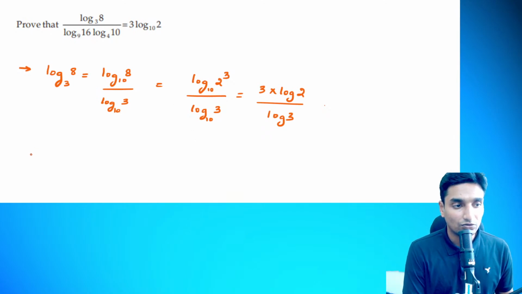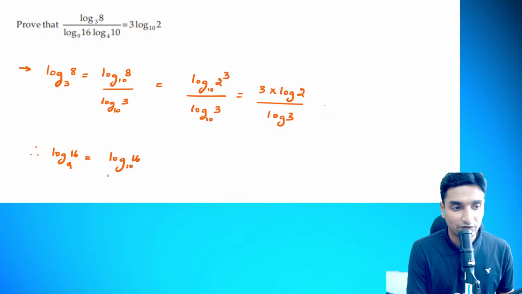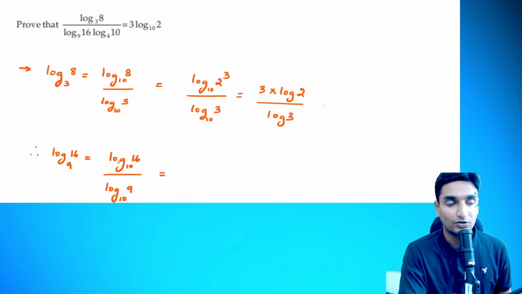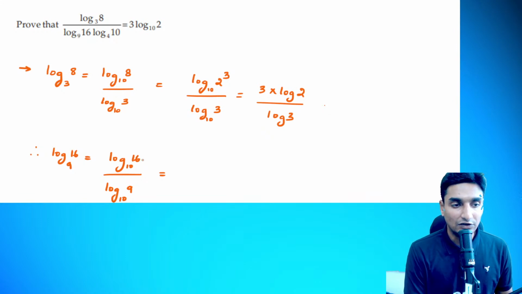The next term that we are going to take is the logarithmic value of 16 to the base of 9. So log of 16 to the base of 10, I can write it in this fashion, whole divided by log of 9 to the base of 10. Now log 16 can be written as 2 to the power of 4. It can also be written as 8 into 2, or we can keep it as is. You have to simplify it, guys. Most people should try to simplify, because that is the only thing you can do with respect to logarithms. Okay? In exponential format we have another rule, guys. If that is applied here, it becomes easy.